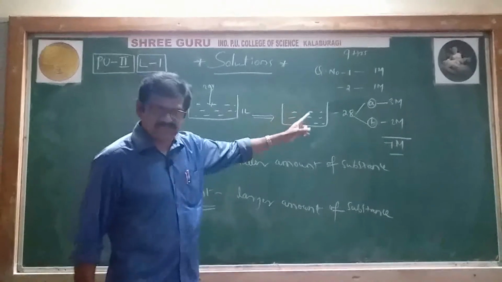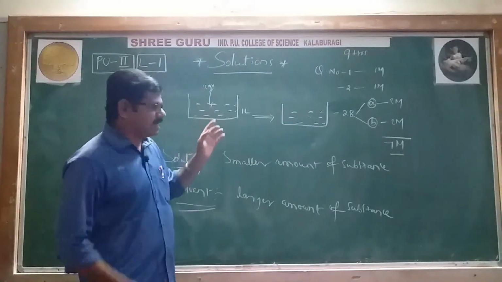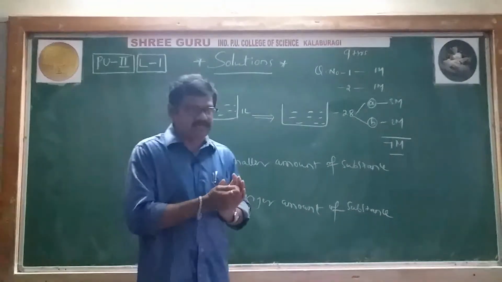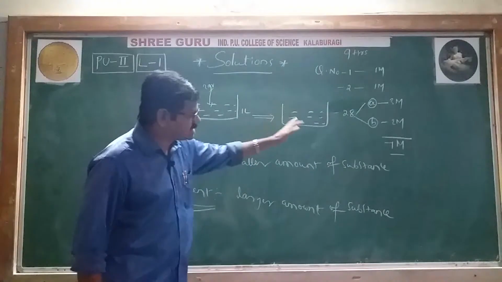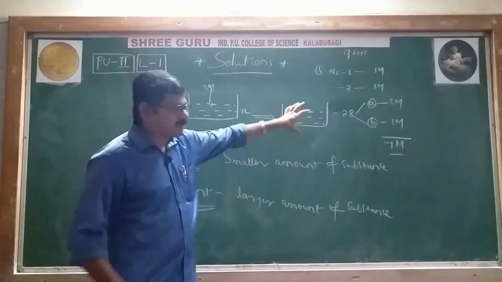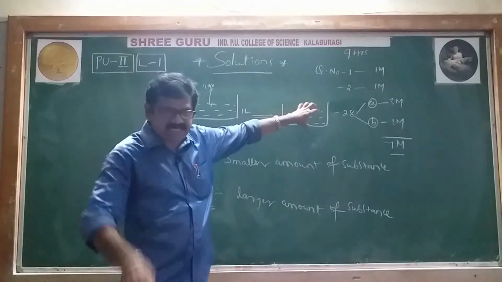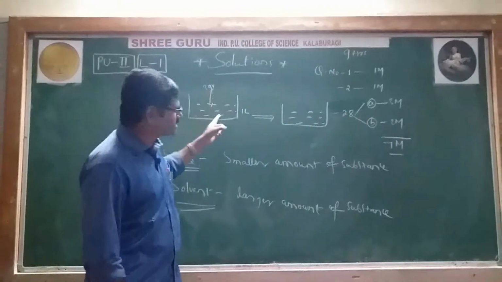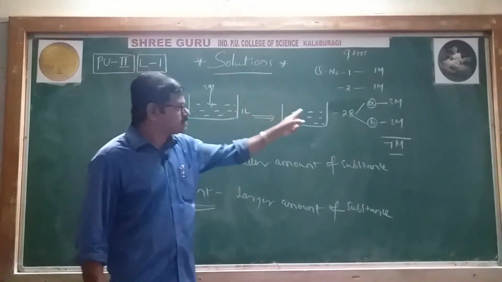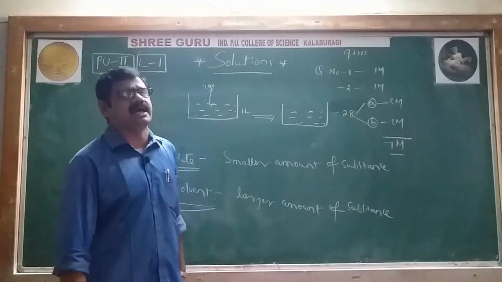The obtained solution's physical state is liquid. So how do we define a solute and a solvent? After mixing the substances, the substance whose physical state is obtained is called the solvent.